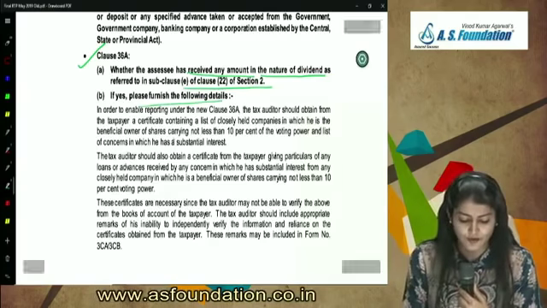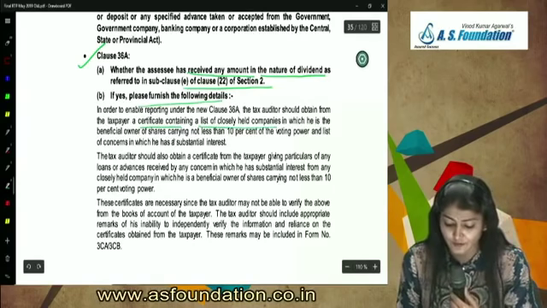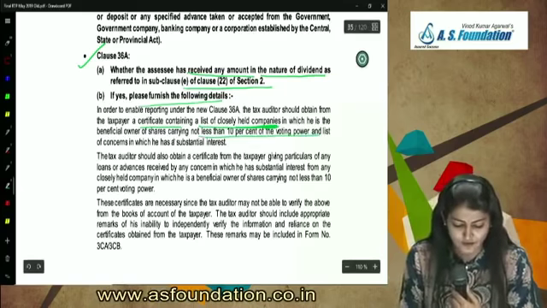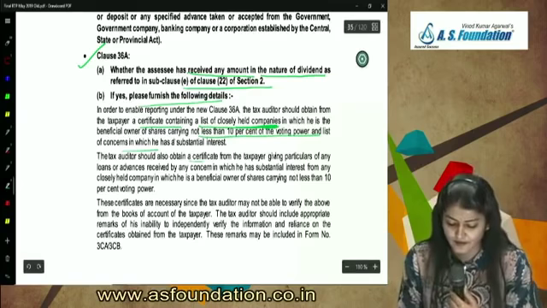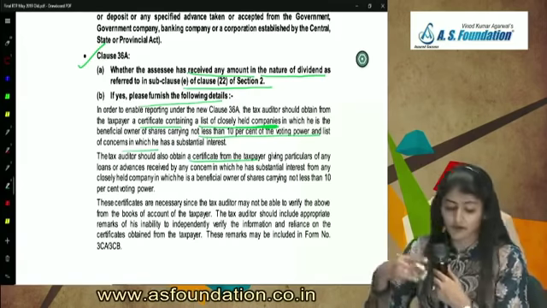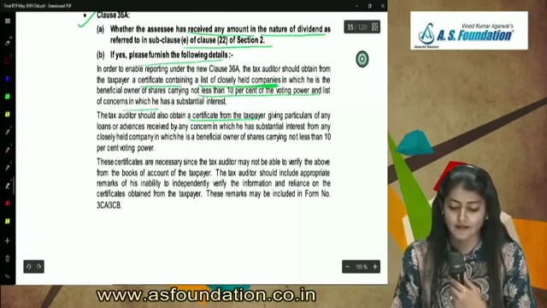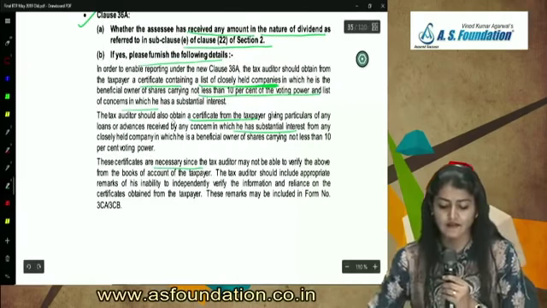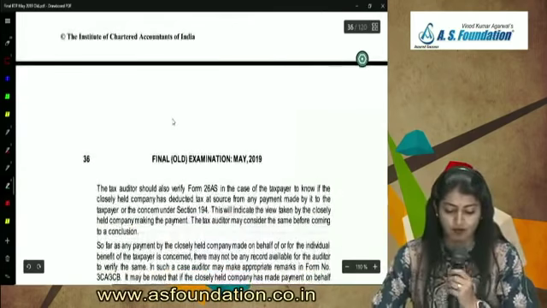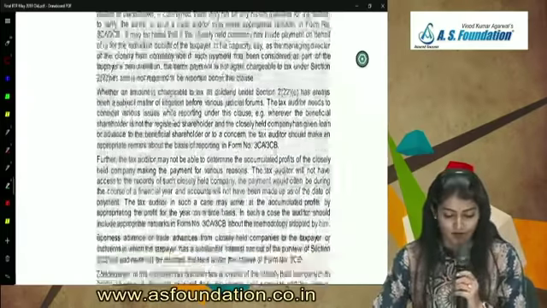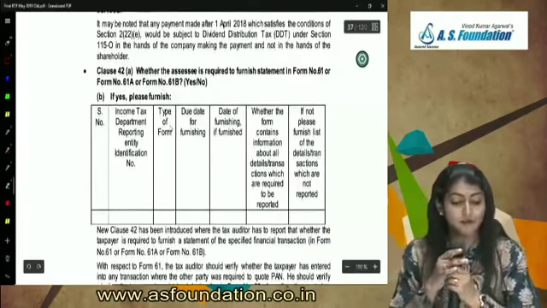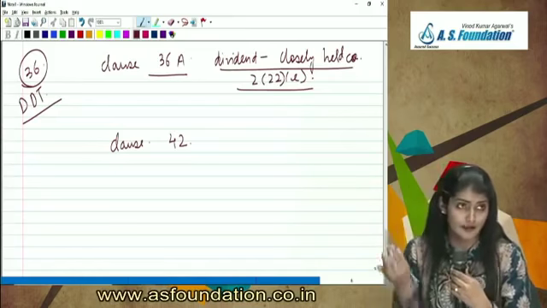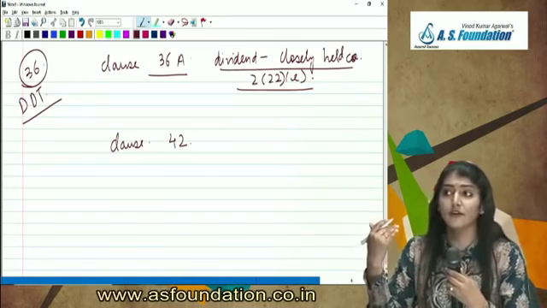So the tax auditor should obtain from the taxpayer a certificate containing a list of all the closely held companies in which the beneficial owner is carrying not less than 10% of the voting power. The tax auditor should obtain a certificate from the taxpayer giving particulars of any loans or advances received by any concern in which he has a substantial interest from any closely held company. These certificates are necessary since the tax auditor may not be able to verify these from the books of account of the taxpayer. So this is all the detailing part of it. But that is 36A, which is regarding the dividend from a closely held company referred to in 222E. Then you have 42, 43 and 44.